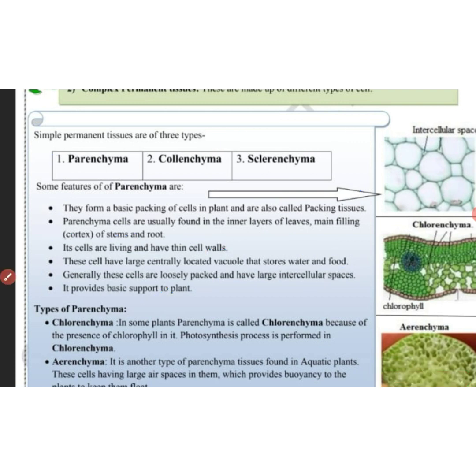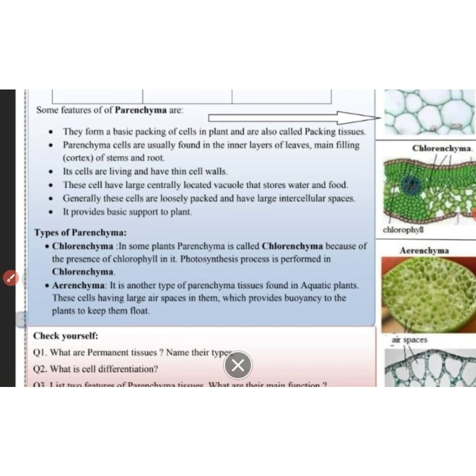So these are some of the features of parenchyma. Now the types of parenchyma tissues: the first is chlorenchyma. As the name suggests, chloro means having chlorophyll. Due to the presence of chlorophyll, these parenchyma cells perform the function of photosynthesis, and they are known as chlorenchyma. The second type of parenchyma is the aerenchyma. The word aer is taken from the word air, meaning these cells have large air spaces in them.